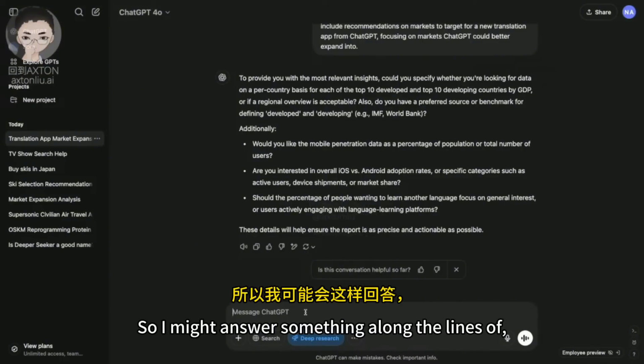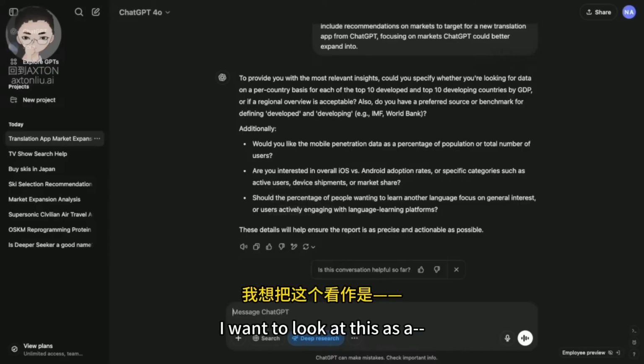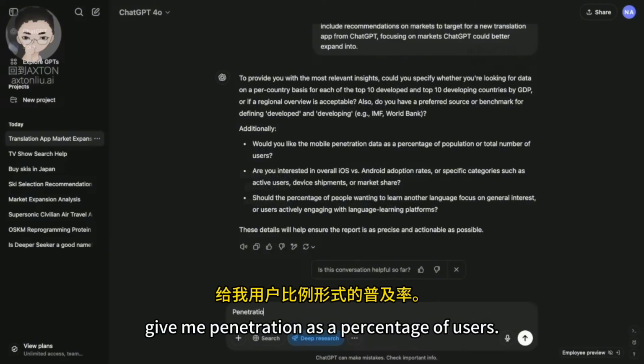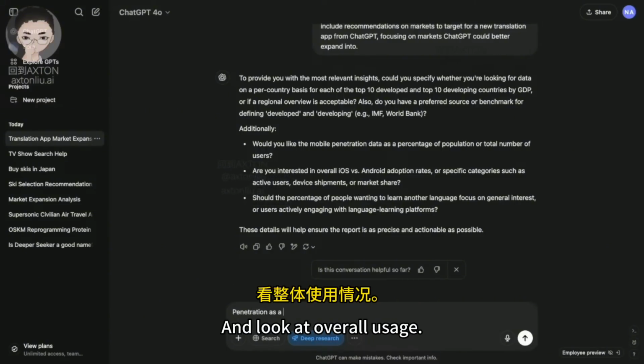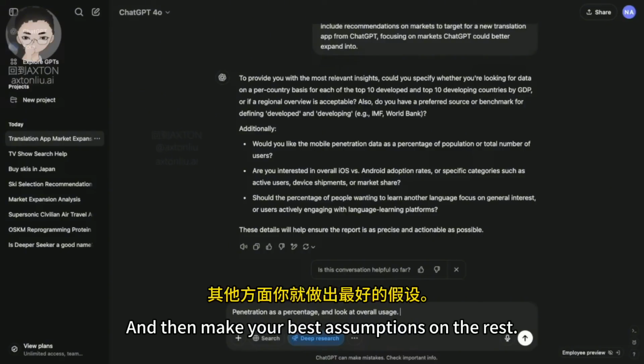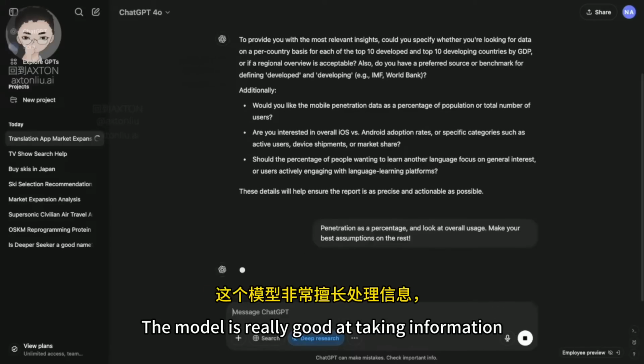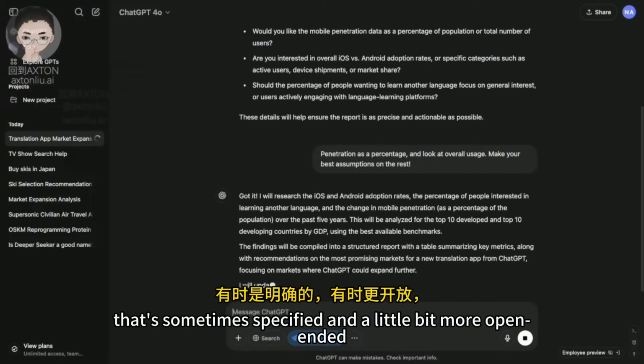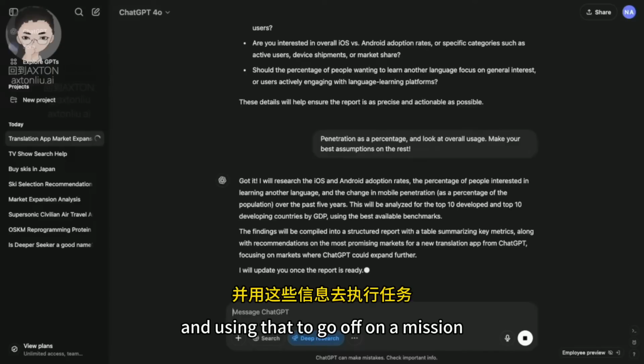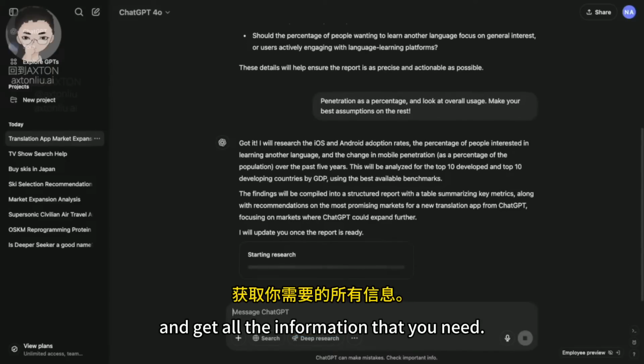So I might answer something along the lines of, I want to look at this as give me penetration as a percentage of users and look at overall usage, and then make your best assumptions on the rest. The model is really good at taking information that's sometimes specified and a little bit more open-ended and using that to go off on a mission and get all the information that you need.